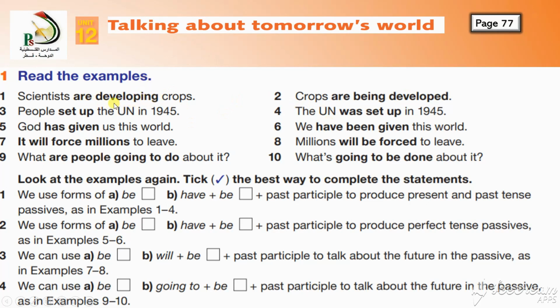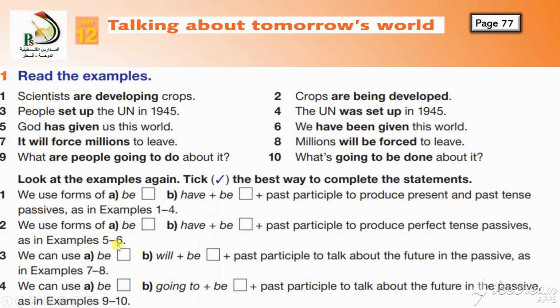Are being. What is the participle of develop? Developed. Crops are being developed by scientists. Scientist is not important, so that's why we did not include it. Again, I give you a tip on how to form passive: just start soon after the verb. Okay? We will practice it more. Now, look at the examples again. Pause the video here and take the best way.